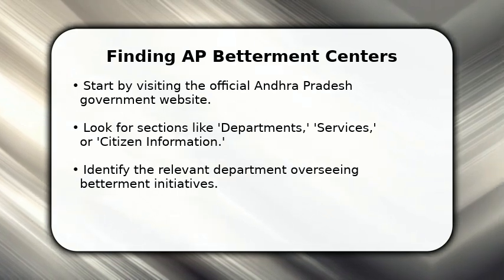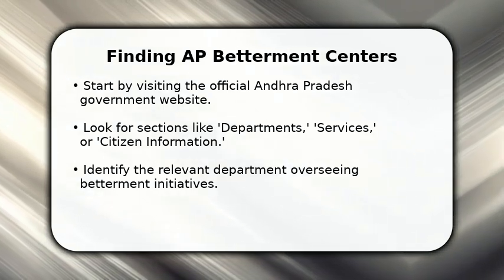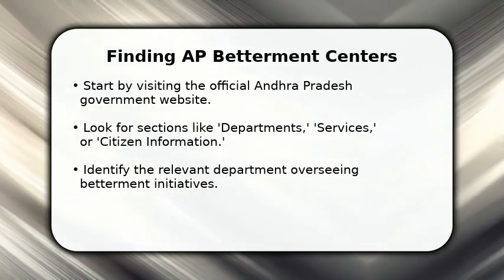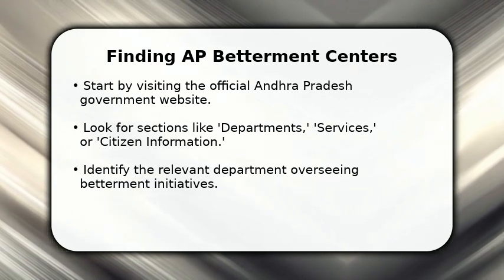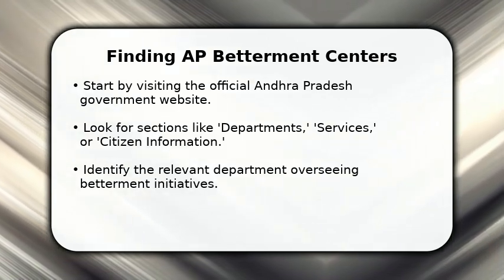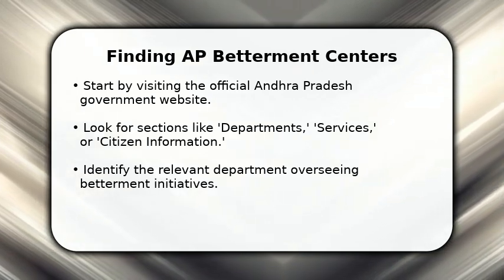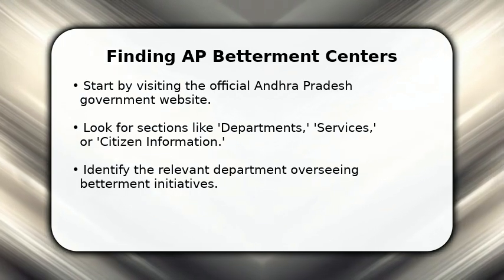Once there, locate the Departments or Services section. These areas typically list various government functions and initiatives. Identify the specific department responsible for the type of Betterment center you are seeking. This initial step is crucial for narrowing your search effectively.